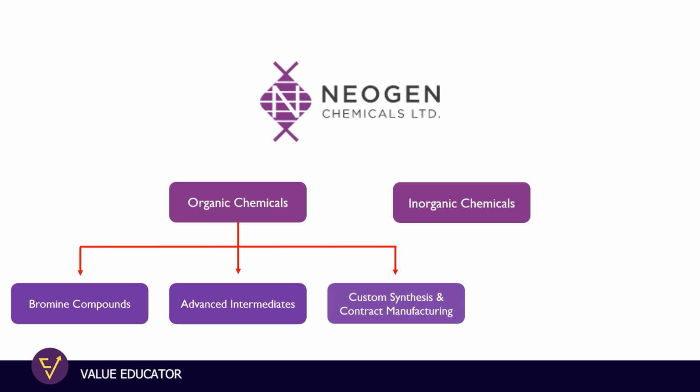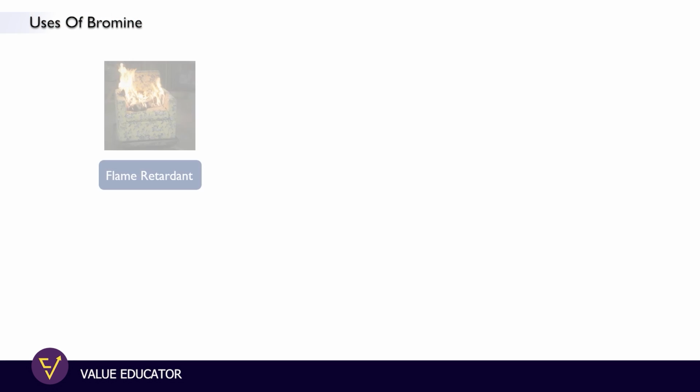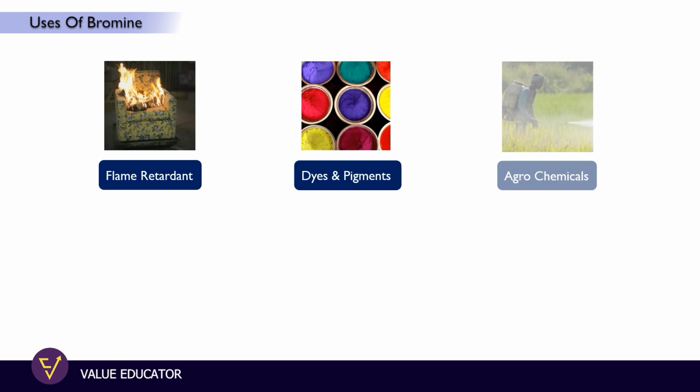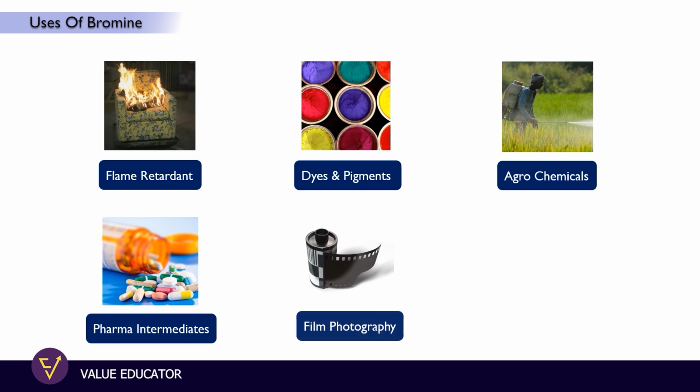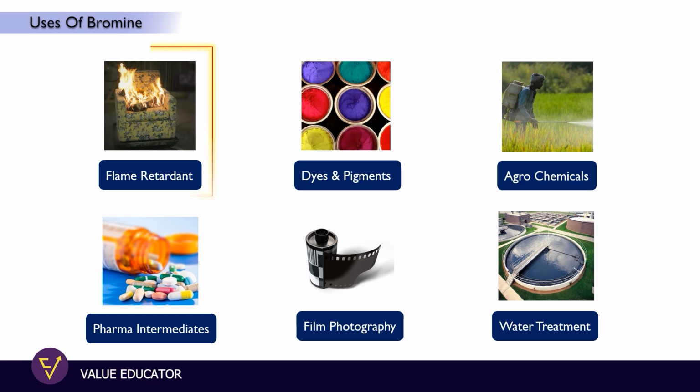So bromine have various uses starting from the flame retardants, dyes and pigments, agrochemicals, pharma intermediates and film photography. Out of that, the flame retardant segment is mostly a commodity segment in which Neogen Chemicals is currently not interested, and their major focus is going towards the more and more specialty applications of the bromine, which actually comes under their custom synthesis and manufacturing segment.